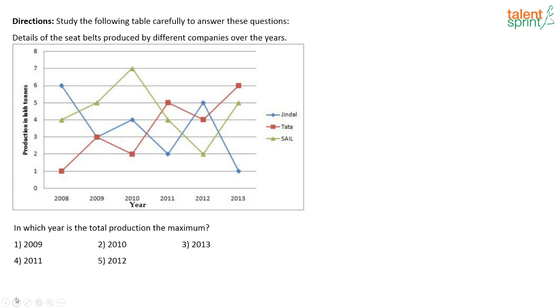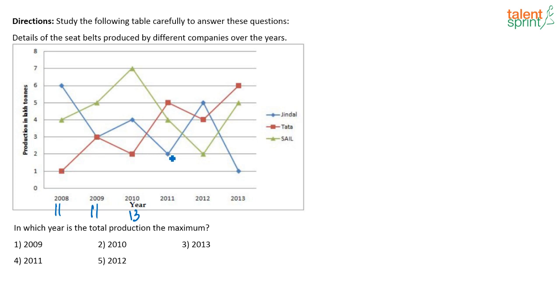So in which year is the total production maximum? See, this alone, a little bit of calculation involved. All the other questions in this set was like a one-step answer. Here you just have to add and give the answer. It's easy here also, but then you have to add. Here you have 1 plus. In 2008, what was the total production? In 2008, the total production was 1 plus 4 plus 6, or 11 lakh tons. In 2009, it is 3 plus 3, 6, 6 plus 5, again 11. And here 2010, 2 plus 4, 6, 6 plus 7, 13, 13 lakh tons.